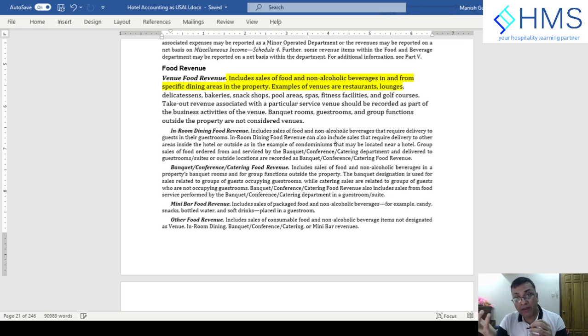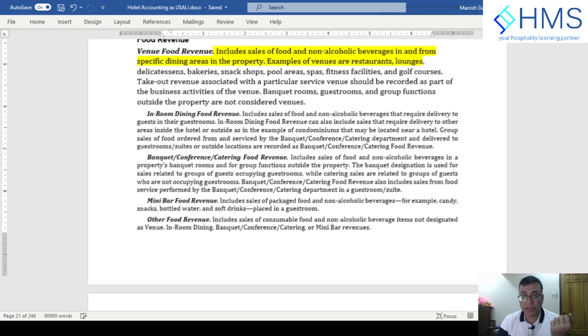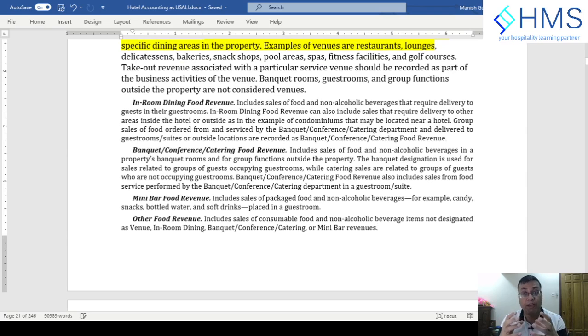It can be outside catering as well, maybe outside the premises of the hotel, or it can be minibar revenue. The minibar is a separate fridge. Nowadays many hotels are giving the minibar for free, but USALI will include only the packaged food and non-alcoholic items here, while the other beverages like wines or waters you will put into the beverage revenue, and only alcoholic.